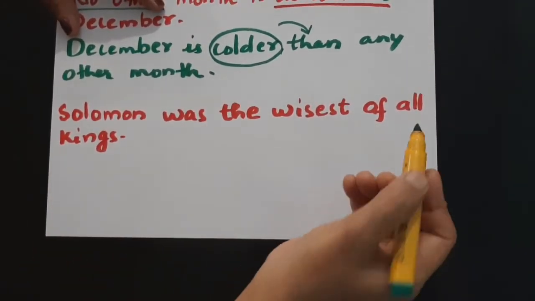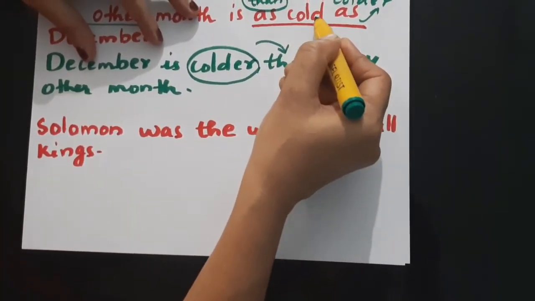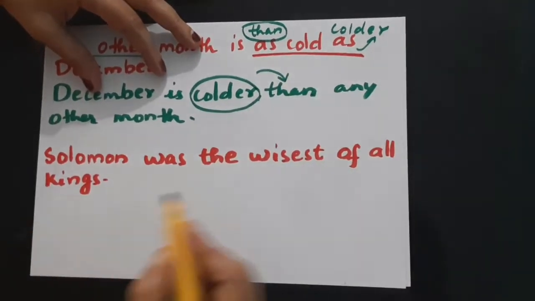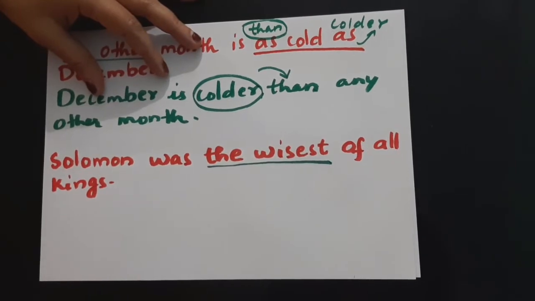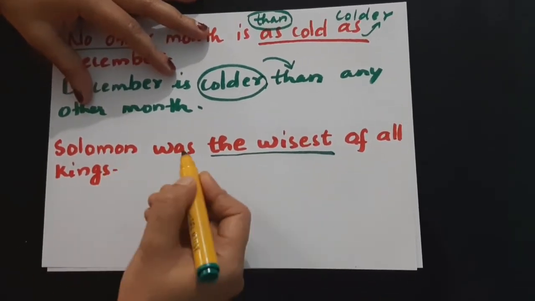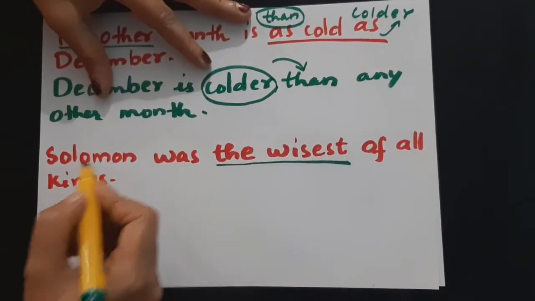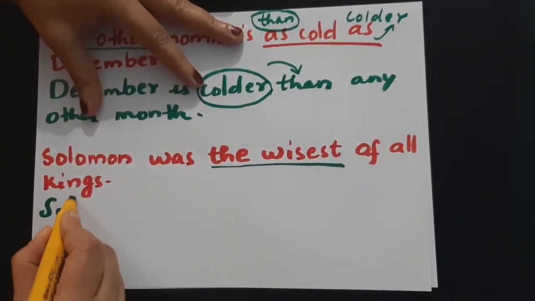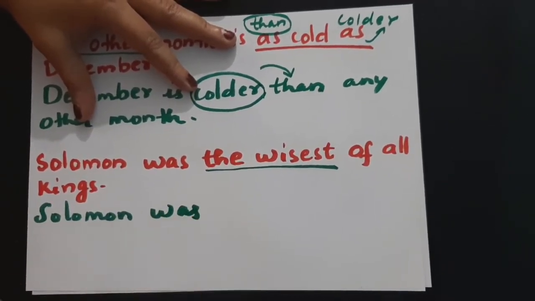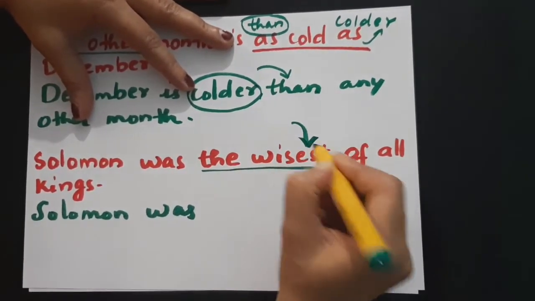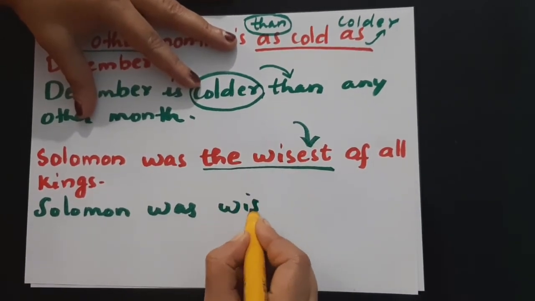Another example: Solomon was the wisest of all kings. Here you have the superlative degree, and this is what you need to change to comparative. Let's start with Solomon. Solomon was, from wisest to wiser. Solomon was wiser.